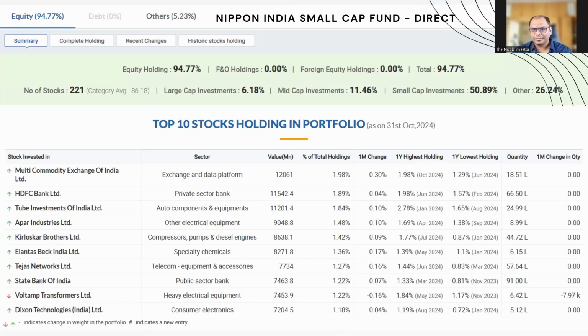Then when we look at Nippon, you will find that yes, there are a few large caps here as well. You have 6% allocation to large cap, but the individual stock weightage is much lesser. So maybe this is a more stable fund. We also saw that their portfolio turnover ratio is much lesser. So they don't have a huge issue of turning over the stocks, and they keep these stocks and hold them for longer. So maybe for me, this looks like a good mutual fund to invest into for small cap. Again, this is not a recommendation. Please do your own research before investing.